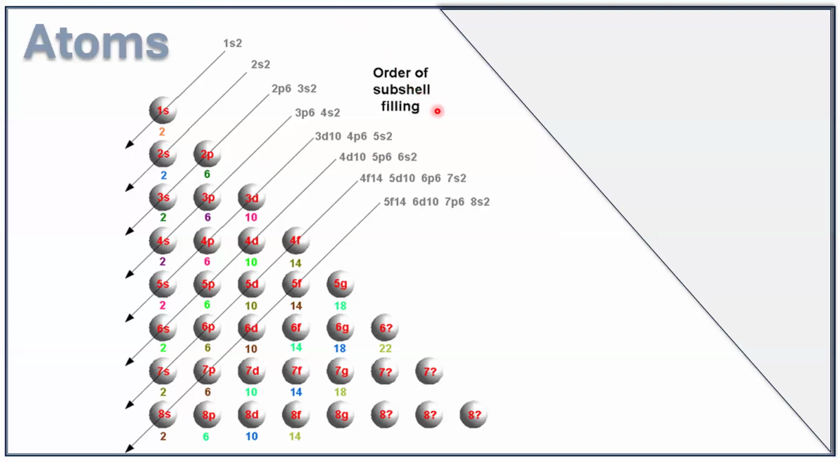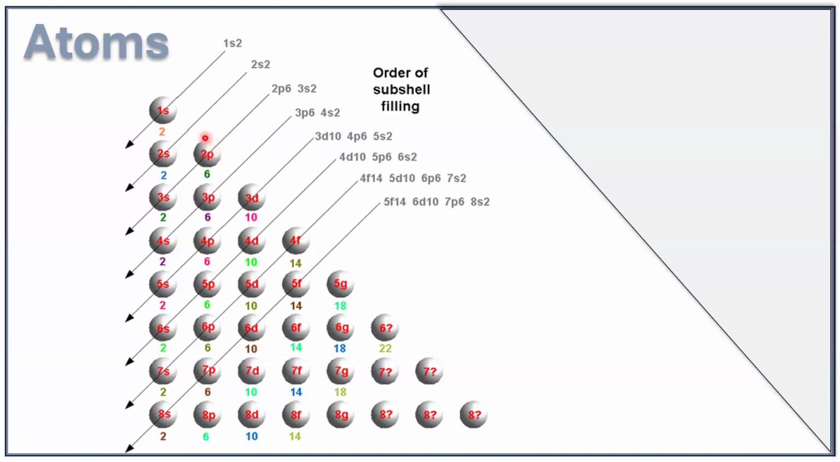So this is the order of subshell filling. First 2 electrons should go to the 1s subshell. Next 2 electrons will go to the 2s. Next 6 electrons will go to the 2p, like that. And this is how the electrons are filled. This is known as the Aufbau order.